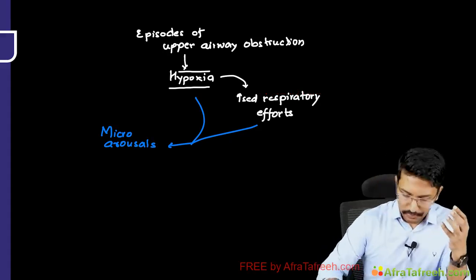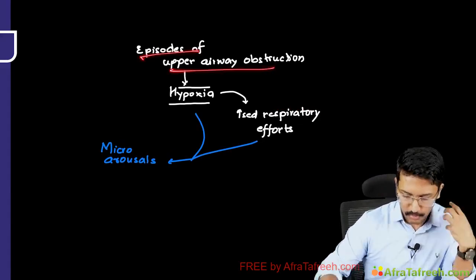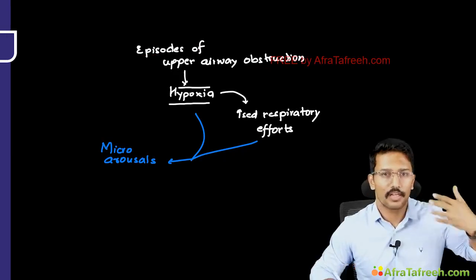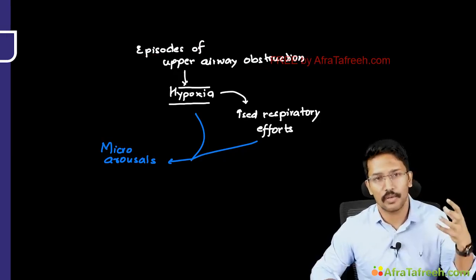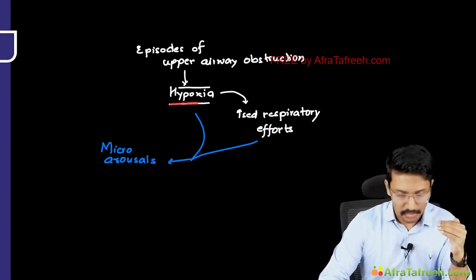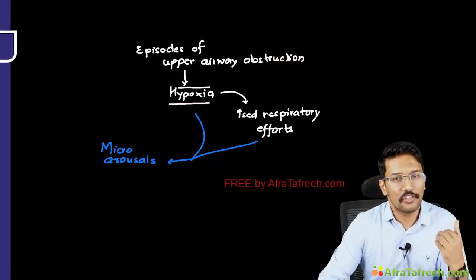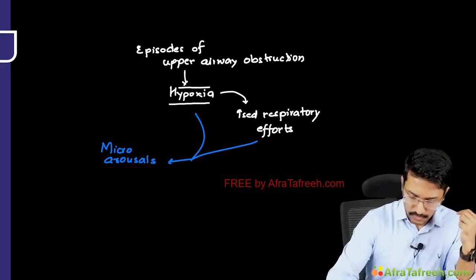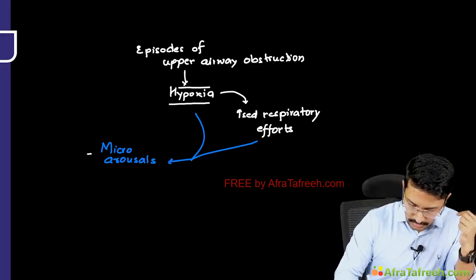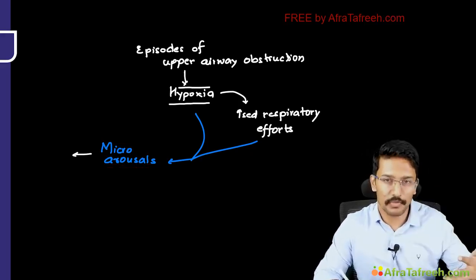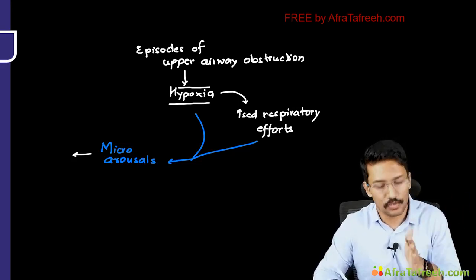You develop an episode of upper airway obstruction because you went into sleep, muscle tone decreases, and you already had other comorbidities like obesity or anatomical abnormalities of the upper airway, and you start developing obstruction, hypoxia sets in, and it triggers arousal, right? Once the patient is aroused, the muscle tone improves, your respiratory effort is more efficient now, and the hypoxia is overcome.